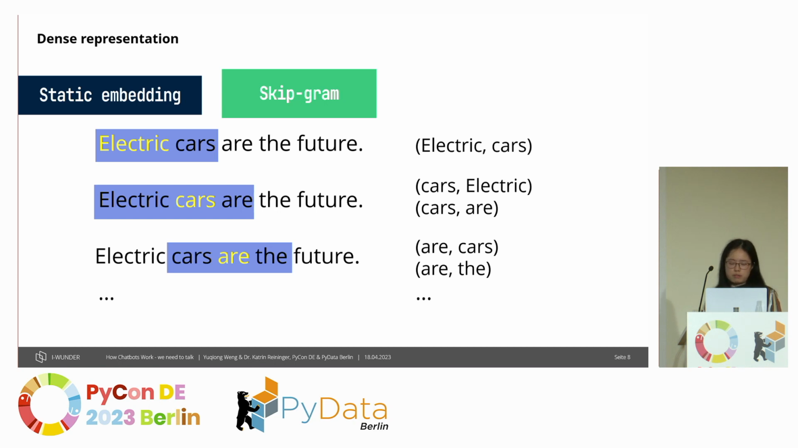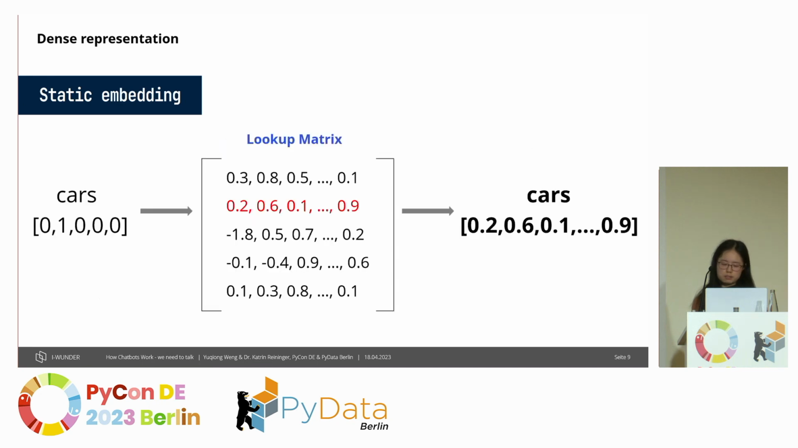We slide the window from left to right, and so for the first input word electric, which is marked in yellow, we consider one word before it and one word after it. In this way, we generate the training pairs. And after we get all these training pairs, we can train a shallow neural network to calculate the errors. And then what we care about in the end is the lookup matrix. In this lookup matrix, each row represents a word representation for individual words in the text.